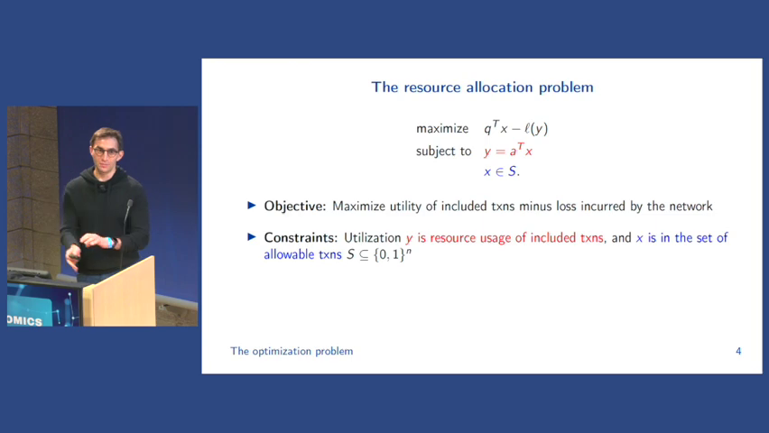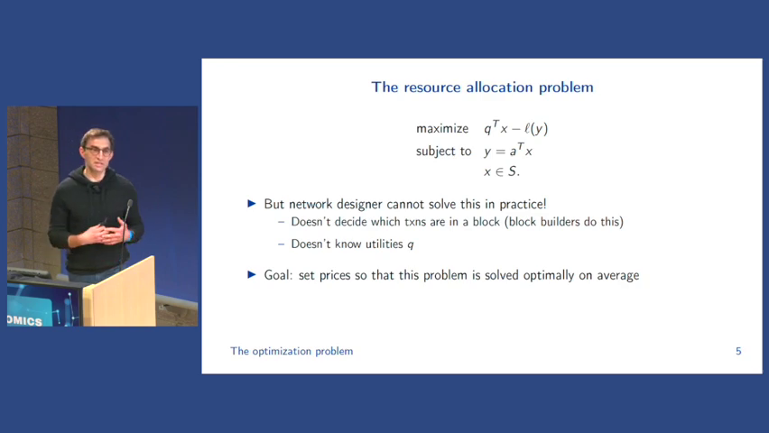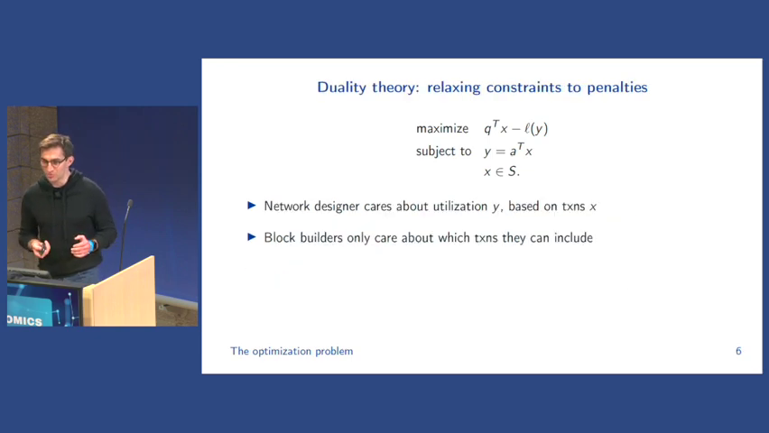Of course, I put this on here, and there's no way to actually solve this because the network designer can't choose what transactions are included. Block builders or validators are the ones doing this, and the designer doesn't actually know the utilities. We'll see that we actually don't need to be able to solve this problem as it's stated here, because we can instead set prices so this problem is solved optimally on average. And this brings us to, instead of solving this problem, which I'll call the primal problem, solving the dual problem.